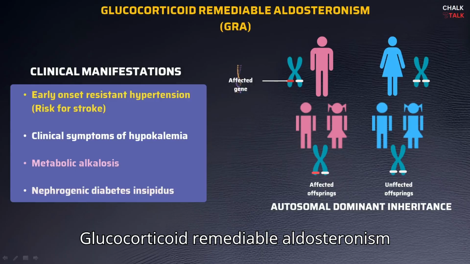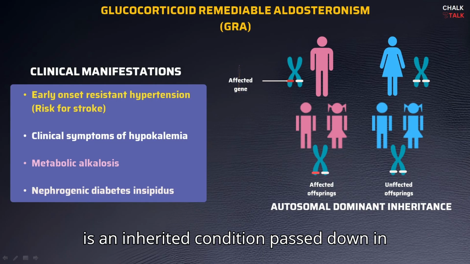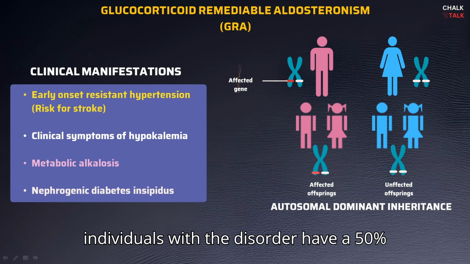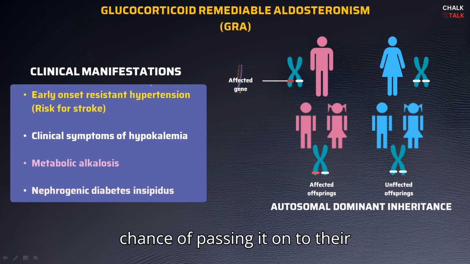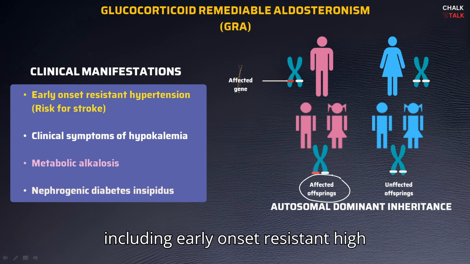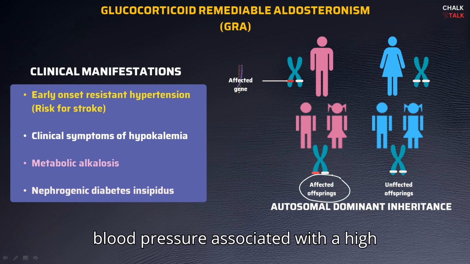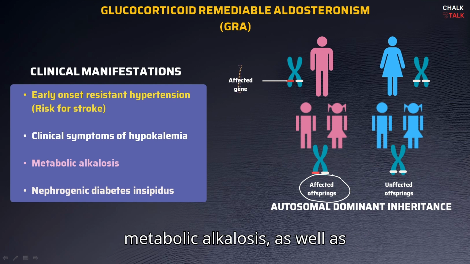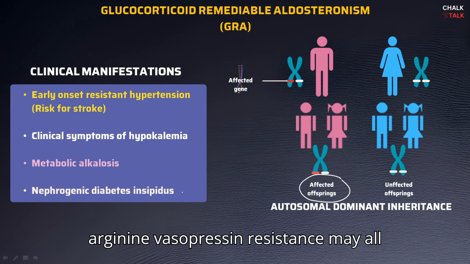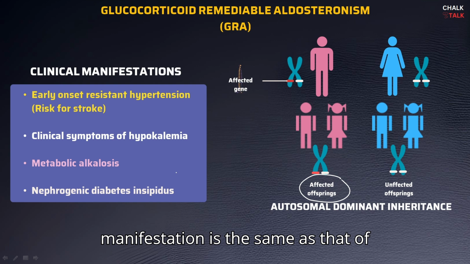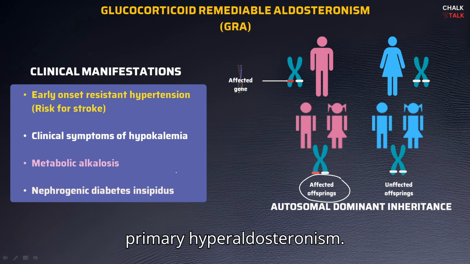Glucocorticoid remediable aldosteronism is an inherited condition passed down in an autosomal dominant pattern. This means individuals with the disorder have a 50% chance of passing it on to their biological offspring. Symptoms including early onset resistant high blood pressure associated with a high risk for strokes, hypokalemia, and metabolic alkalosis, as well as arginine vasopressin resistance may all be seen. In fact, the clinical manifestation is the same as that of primary hyperaldosteronism.